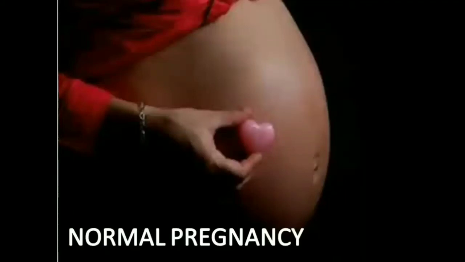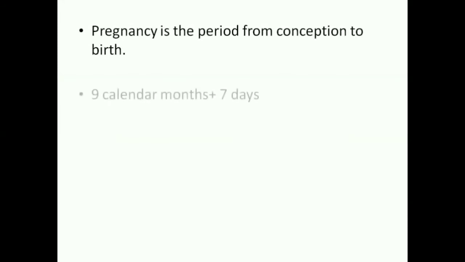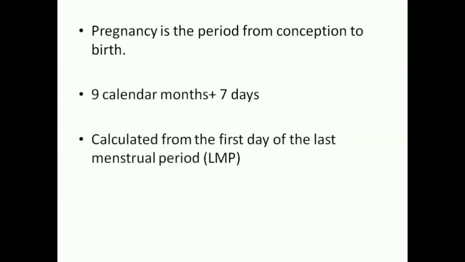This video is an introduction to normal pregnancy. We all know that pregnancy is the period from conception to birth, and the duration of a normal pregnancy is 9 months and 7 days. This 9 months and 7 days is calculated from the first day of the last menstrual period, which is called the LMP. The duration of 9 months and 7 days is called the gestational age.